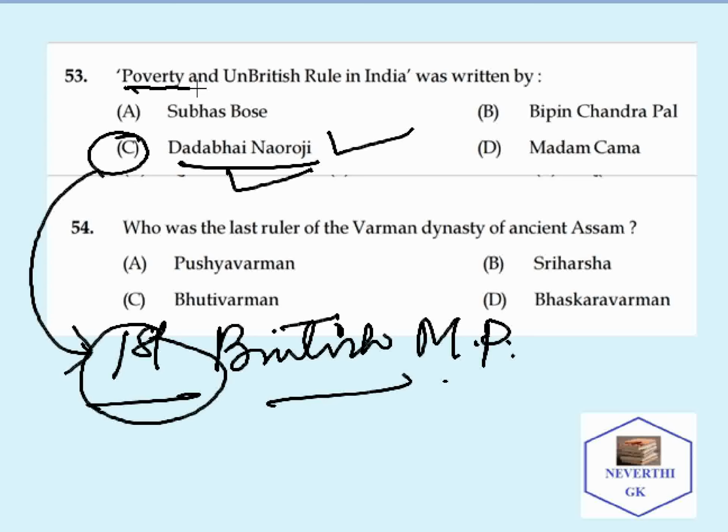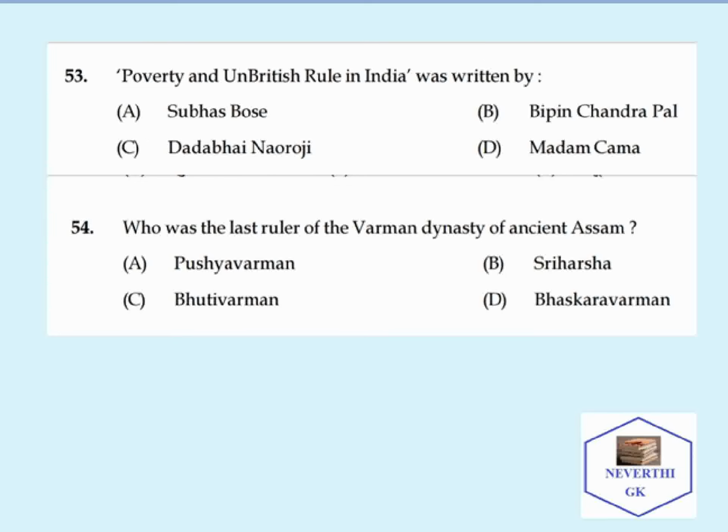And again, let us discuss: Poverty and Un-British Rule in India was written in which year? It is 1901. So moving on to the next question.